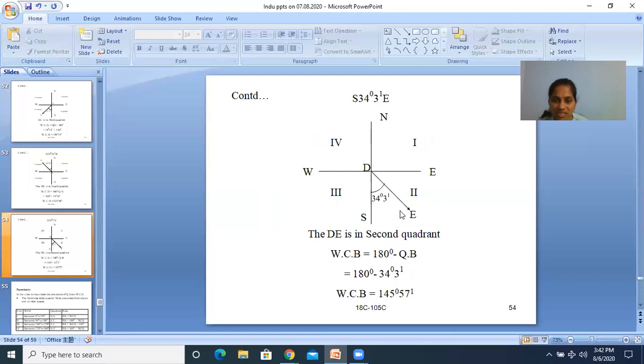And southeast, that is the second quadrant, line DE. And the conversion rule is 180 minus QB. 180 minus 34 degrees 3 minutes. Then WCB is equal to 145 degrees 57 minutes.